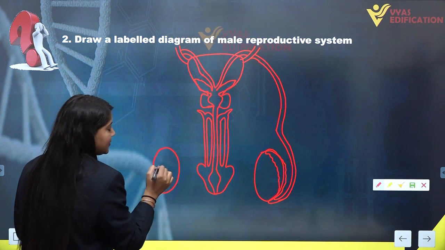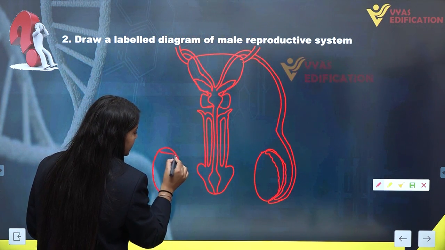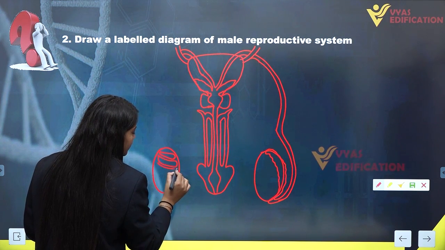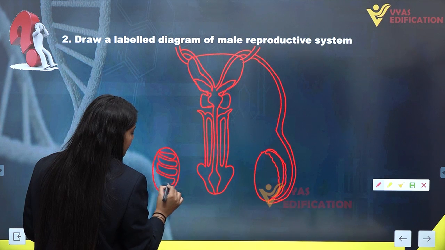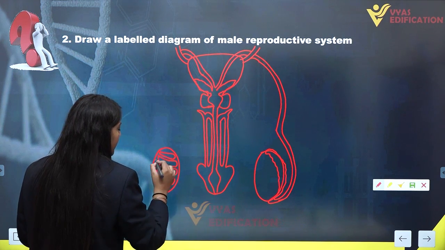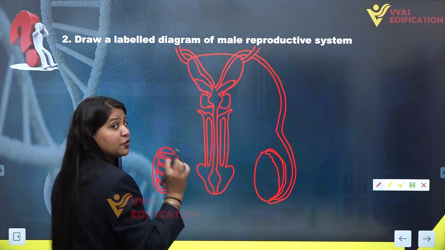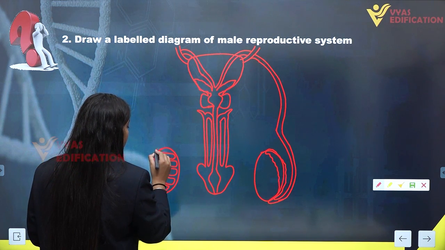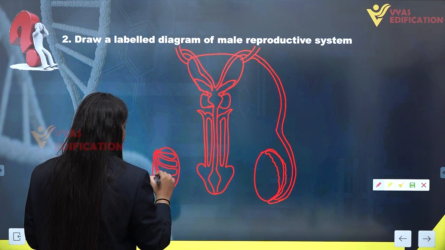Next, in this testis we are going to make the compartments known as testicular lobules, inside which the seminiferous tubules are present. These seminiferous tubules present inside the testicular lobules will form fine tube-like structures over here,